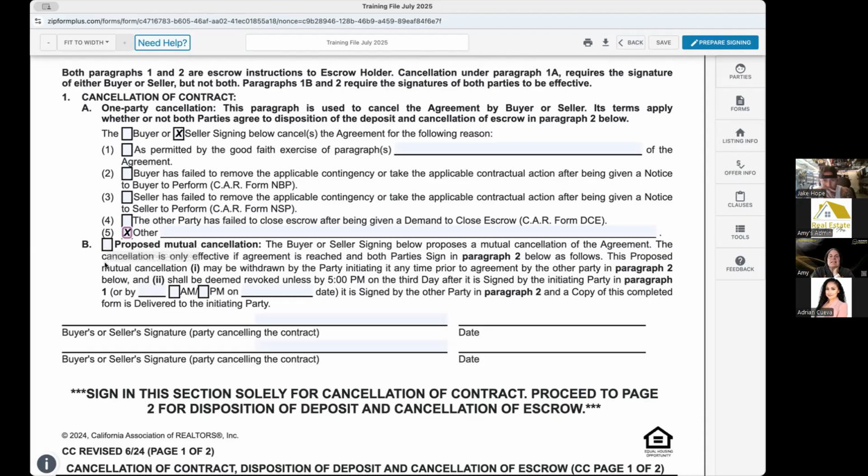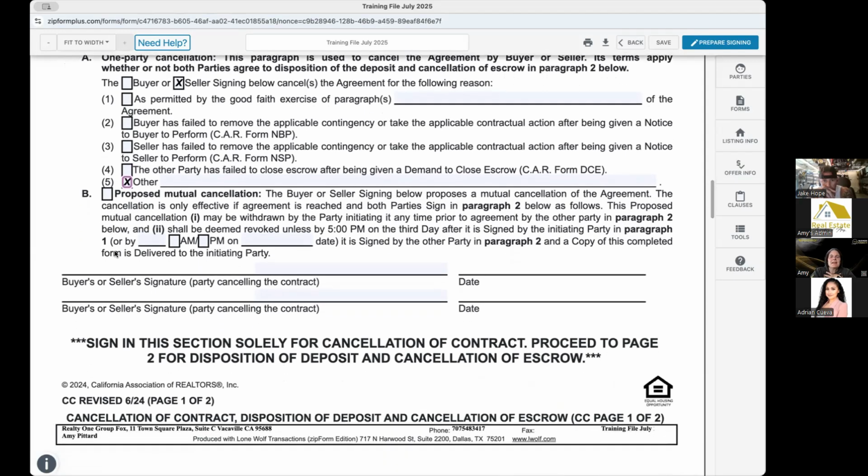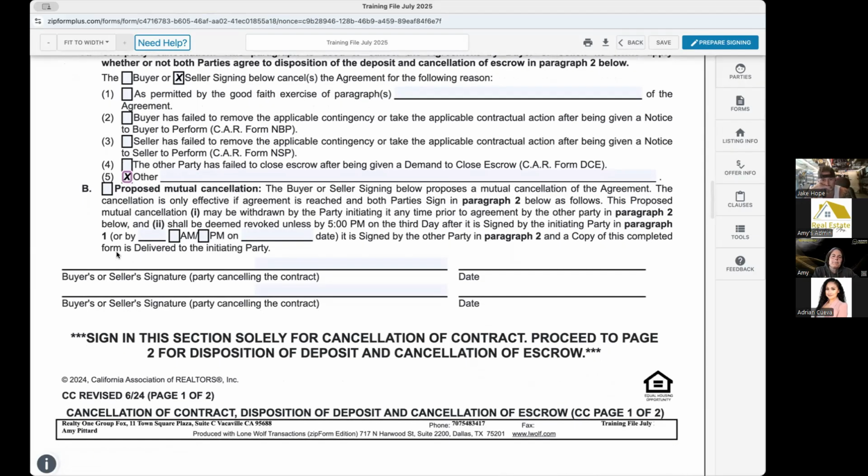Proposed mutual cancellation. I don't ever recommend this unless both parties have just decided that, man, we're done. Buyers don't want to buy, sellers don't want to sell, whatever reason might have happened. Then it's proposed mutual cancellation. You're going to put it in there, but usually it's one party is canceling or the other. One party usually doesn't want to perform.